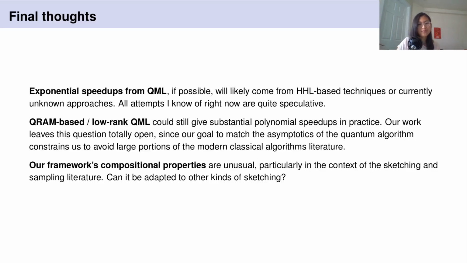Okay, so some final thoughts. What can we conclude from all of this? Well, regarding exponential speedups for QML, I'm not super hopeful. You saw my rough opinion about various proposals in the chart back at the start of this talk. But in general, I think all of the results as of now are pretty speculative. Polynomial speedups are still completely open.